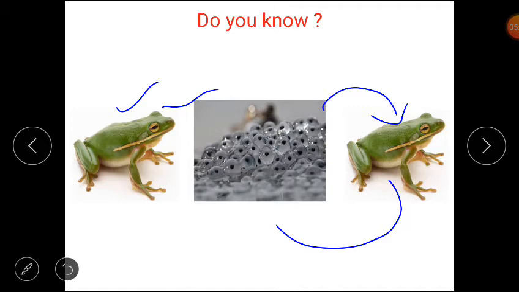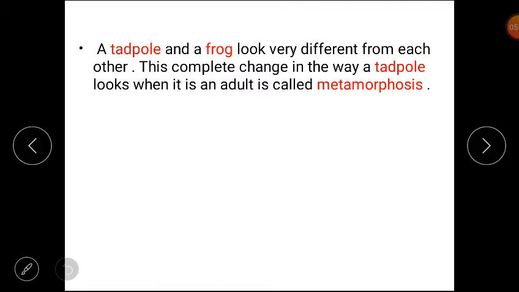Clear, students? A tadpole and a frog look very different from each other. This complete change in the way a tadpole looks when it becomes an adult is called metamorphosis. Clear, students? I hope you understand that.